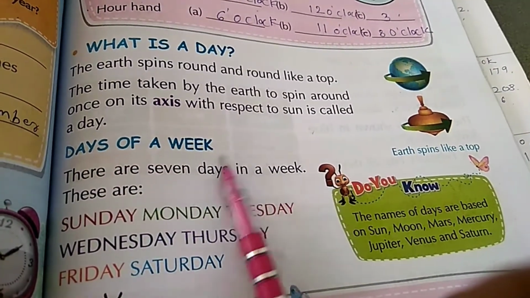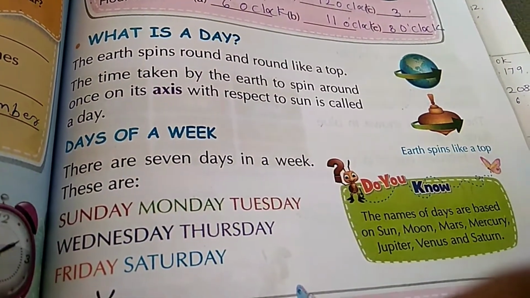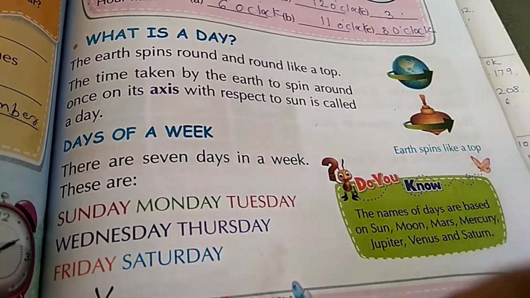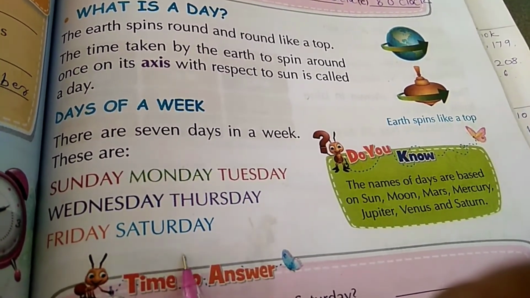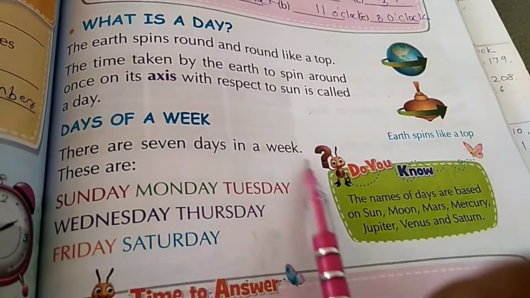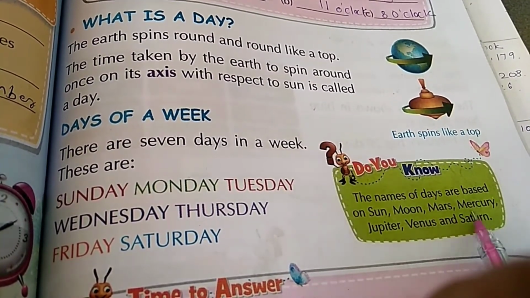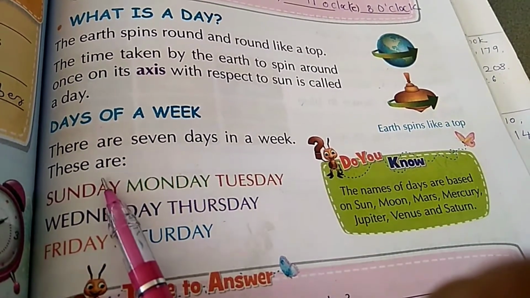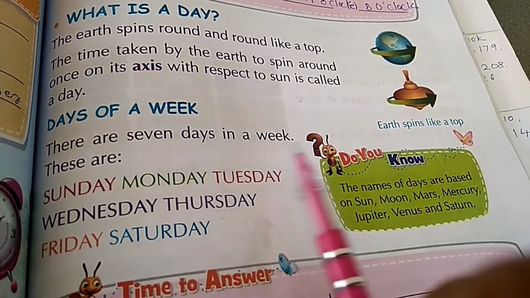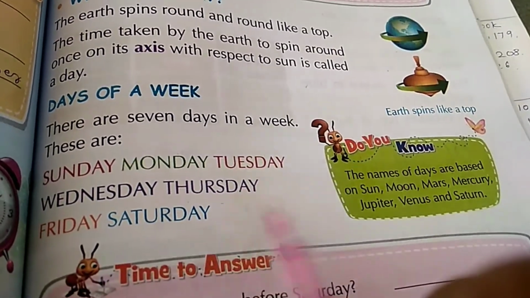Days of a week. There are 7 days in a week. So how many days are in a week? There are 7 days in a week. These are Sunday, Monday, Tuesday, Wednesday, Thursday, Friday and Saturday. Right. So these are the 7 days of the week. And the names of days are based on Sun, Moon, Mars, Mercury, Jupiter, Venus and Saturn. Sun means Sunday, Moon means Monday.